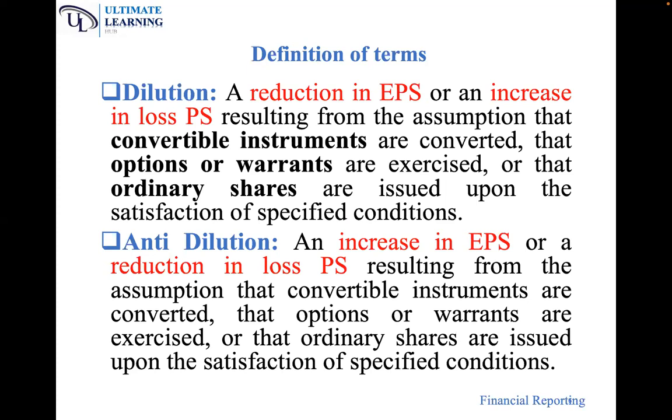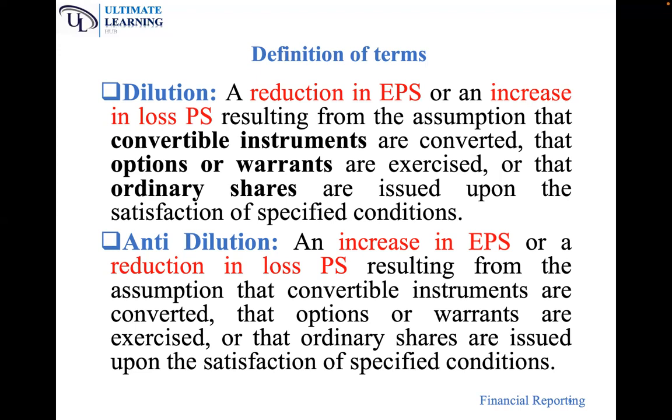But if it was a loss per share, to dilute it is to increase the amount above 100 in case of a loss. So what is dilution? Dilution is a reduction in earnings per share or an increase in loss per share resulting from the assumption that convertible instruments are converted, options or warrants are exercised, or new shares are issued upon satisfaction of certain conditions. So basically, it's a reduction in EPS. The EPS must come down, but if it's a loss, it must increase. And it must result from convertible instruments converted.